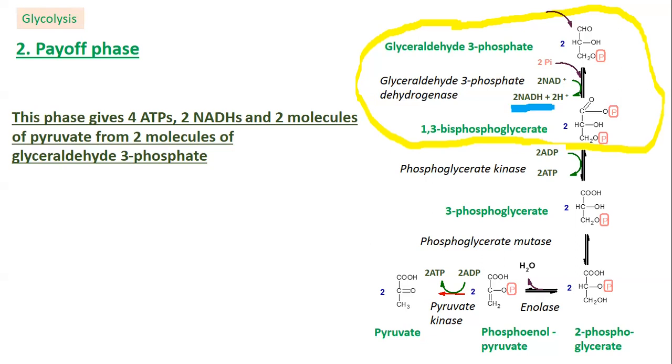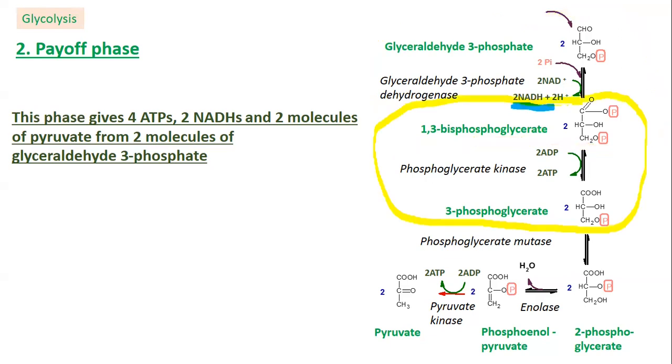1,3-bisphosphoglycerate can donate its phosphoryl group to ADP with the formation of ATP. This reaction is catalyzed by phosphoglycerate kinase. We had 2 molecules of glyceraldehyde 3-phosphate, so we got 2 molecules of 1,3-bisphosphoglycerate, each of which donated its phosphoryl group to ADP.